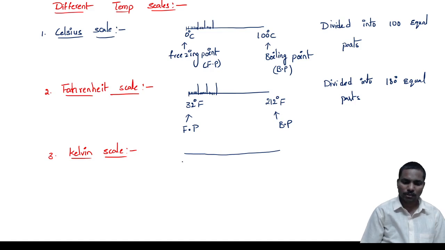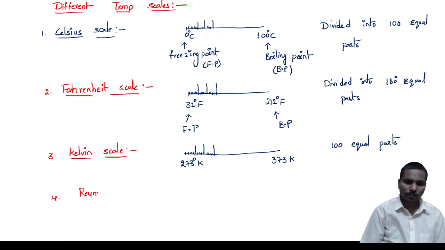No. It starts from 273 Kelvin to 373 Kelvin. So how many equal parts does it have? 100 equal parts.